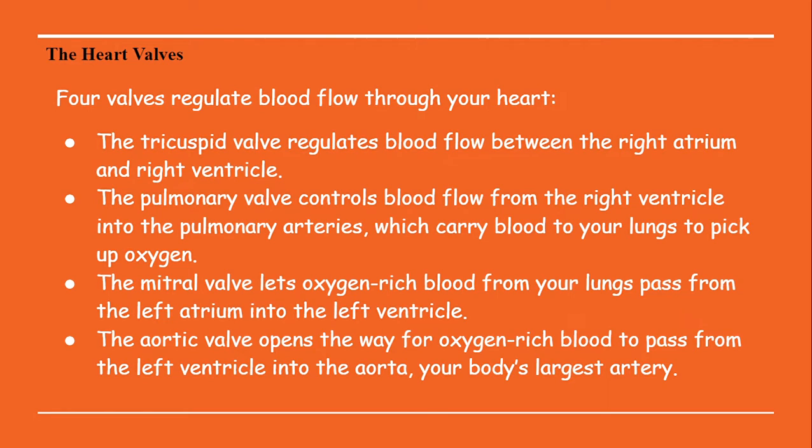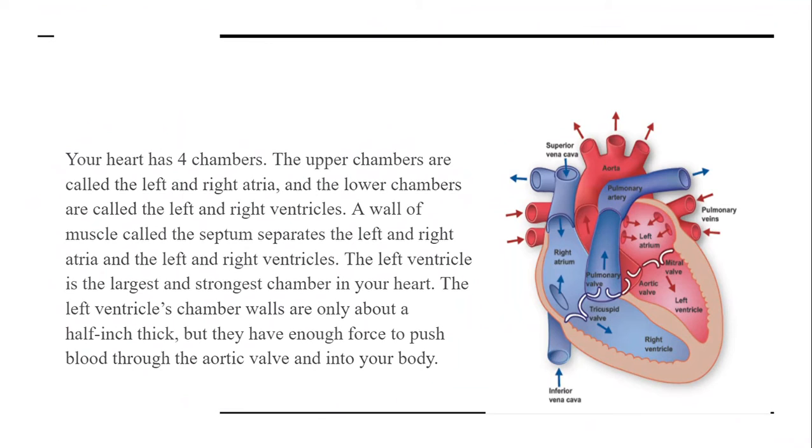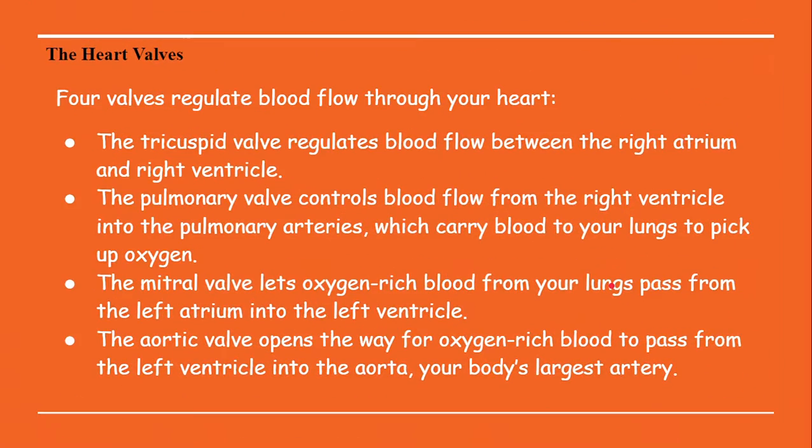One is present between the right atrium and the right ventricle, that is your tricuspid valve. And from the right ventricle to the pulmonary artery, a valve is present that we call the pulmonary semilunar valve.